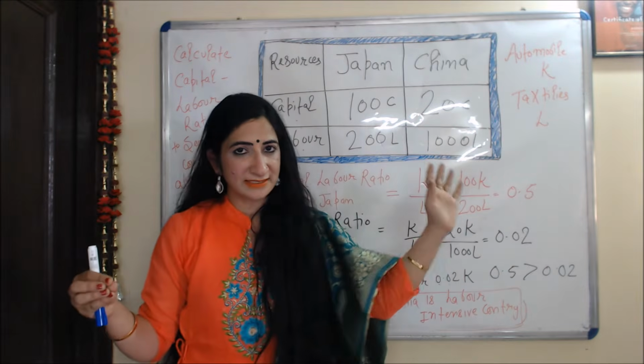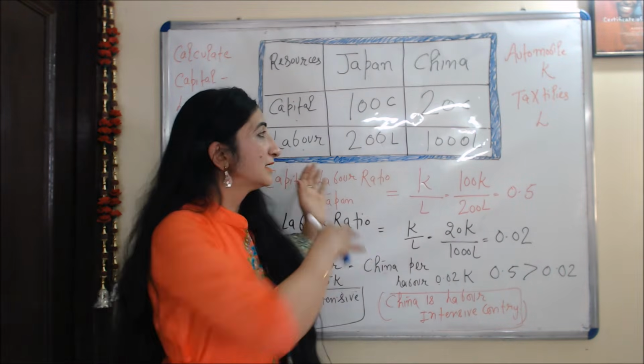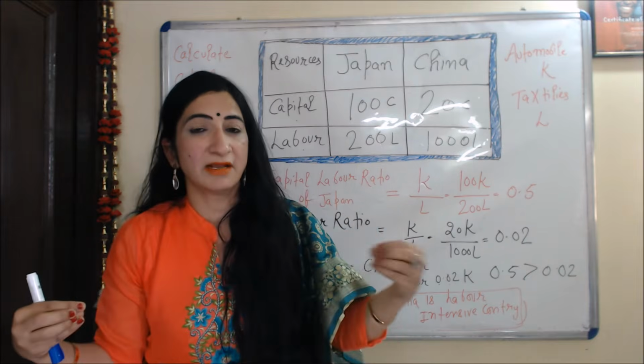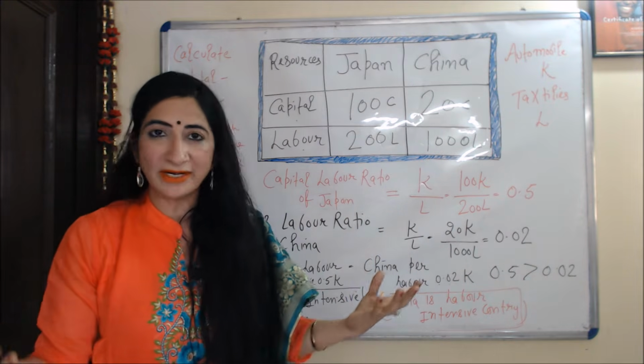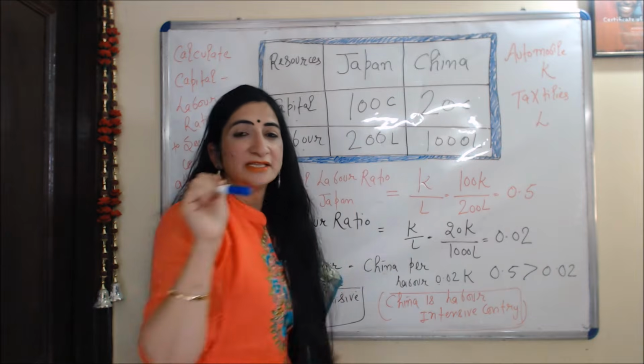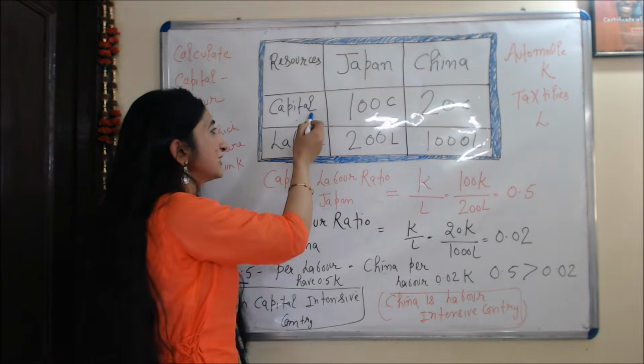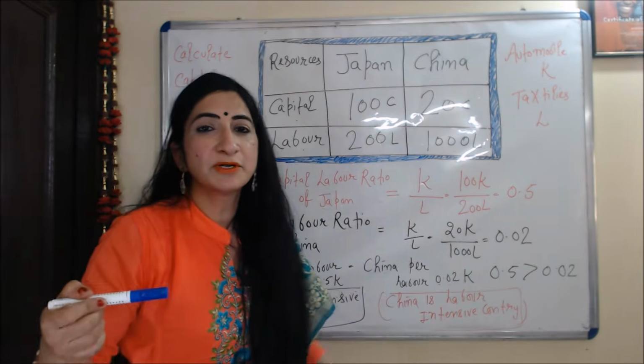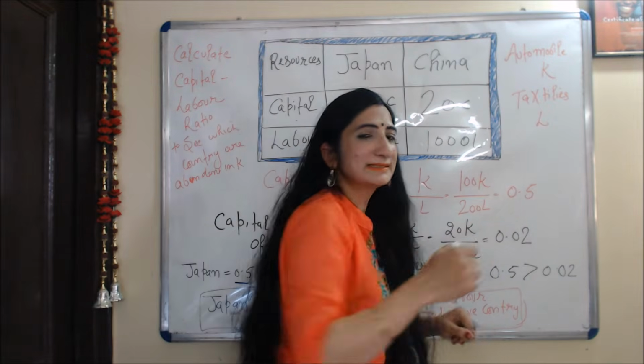Now we understand this theory with the help of one example. This example is hypothetical, in which we assume there are two countries, Japan and China. They have only two resources, capital and labor, and they are producing only two goods, automobiles and textile.